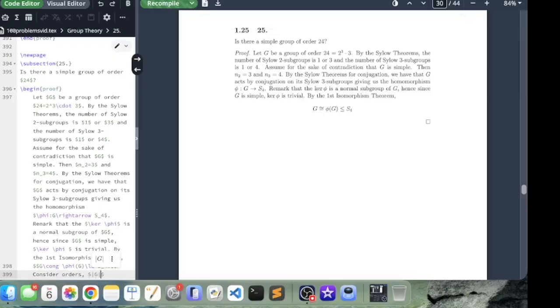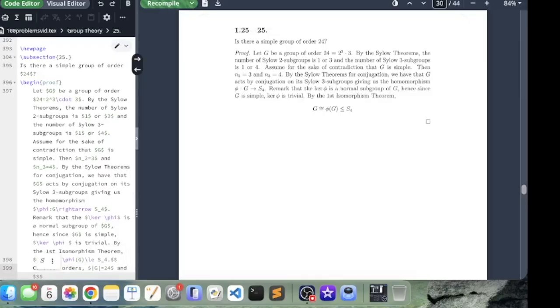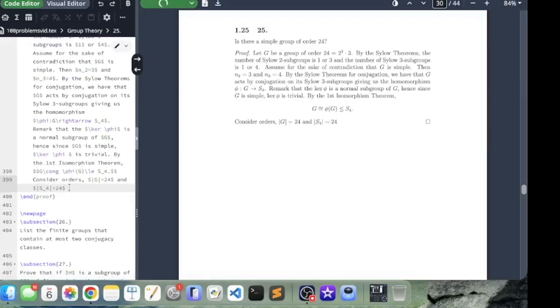Considering orders, the order of G is equal to 24, and the order of S4 is 4 factorial, which is also 24. So these have equal orders, and G is isomorphic to a subgroup of S4, hence they have to be equal. Hence, G is equal to S4. Otherwise, it would be a subgroup of S4 with the same order as S4, and the only subgroup of S4 that has the same order as S4 is S4.